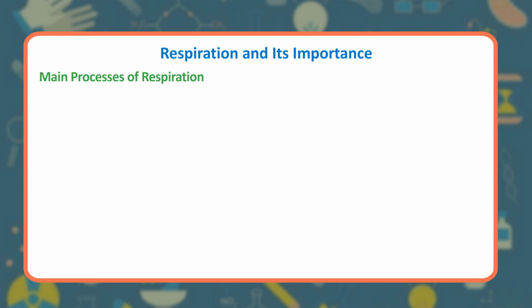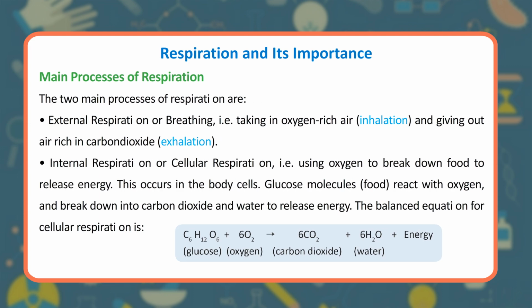Main processes of respiration. The two main processes of respiration are external respiration or breathing, i.e. taking in oxygen-rich air, inhalation, and giving out air rich in carbon dioxide, exhalation. Internal respiration or cellular respiration, i.e. using oxygen to break down food to release energy. This occurs in the body cells. Glucose molecules, food, react with oxygen and break down into carbon dioxide and water to release energy.